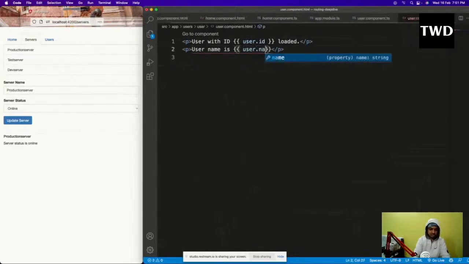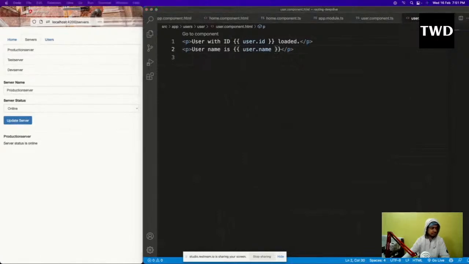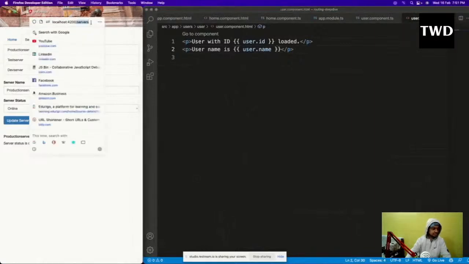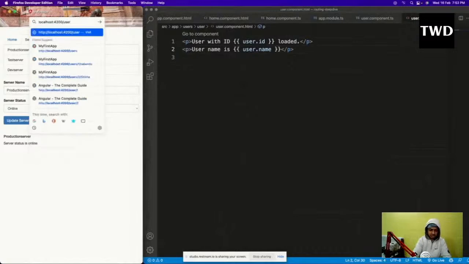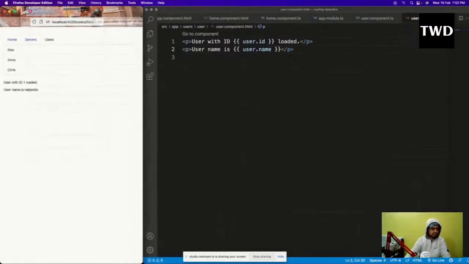user dot name. I'll have, and if I now go to a route which is like users comma, like this, I'll go and see this thing. It is like this. It is showing user with id 1 is loaded and user name is number.